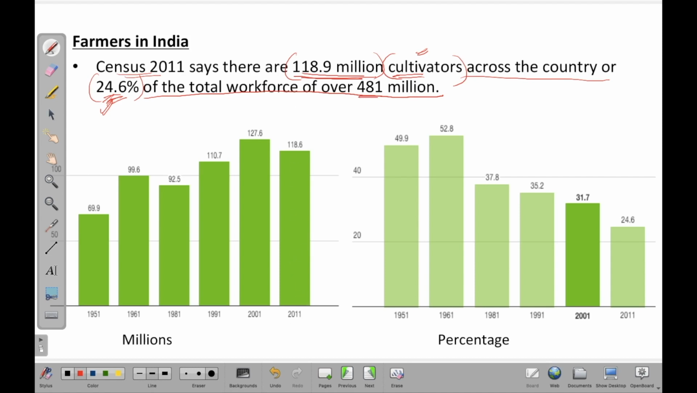You can see that this bar graph is saying the same thing. 118.6 million people are involved in agriculture or in cultivating activities, and in percentage terms, it would be 24.6. You'll see that there is a downward trend going on here. In 2001, this number was 127.6 million people, and in percentage terms, it was 31.7%. So you can see that people are actually moving away from agricultural activities and moving to different sectors, right?